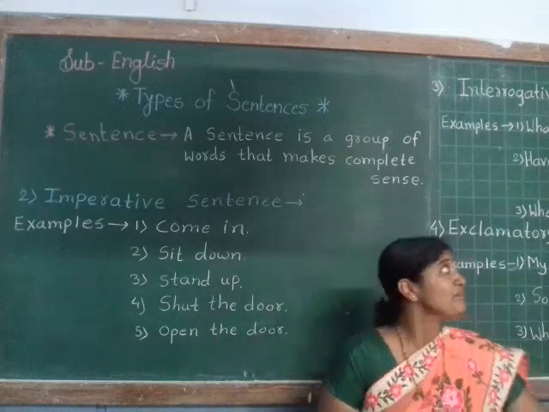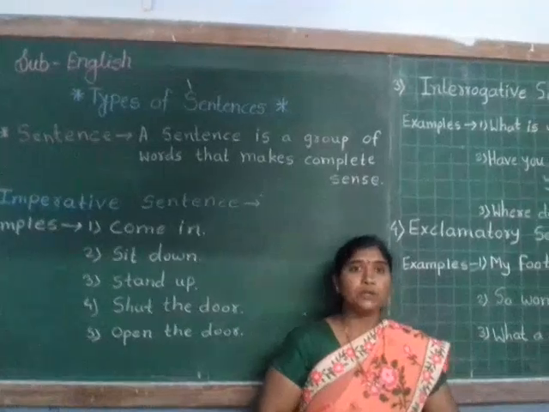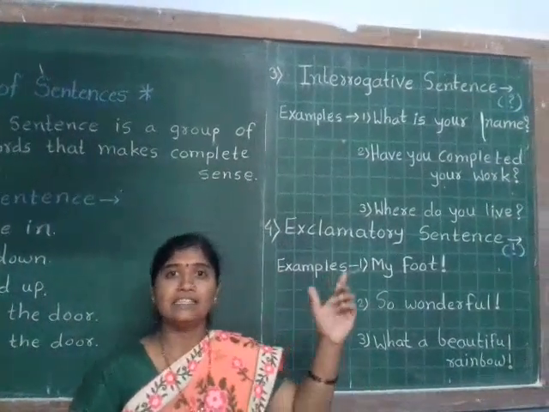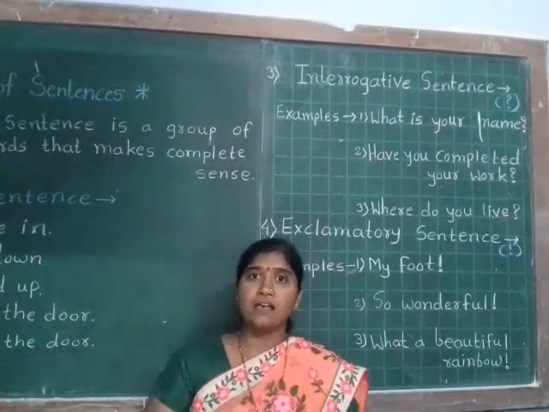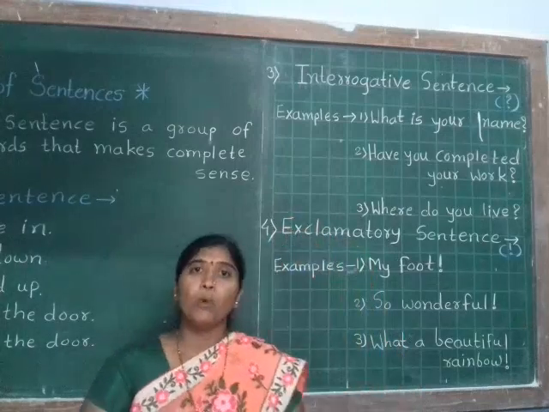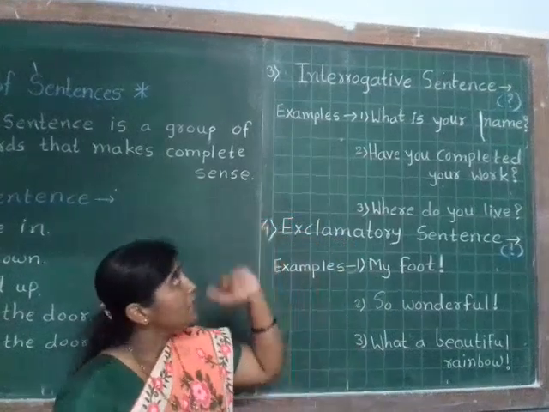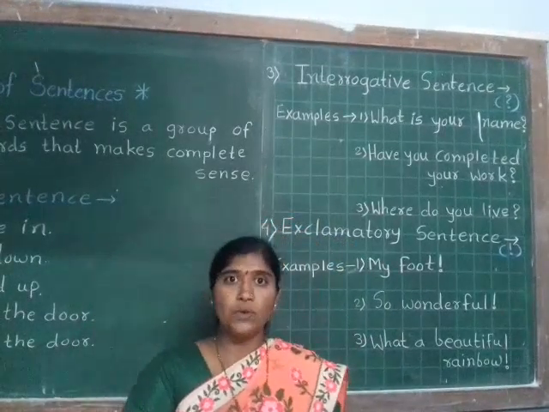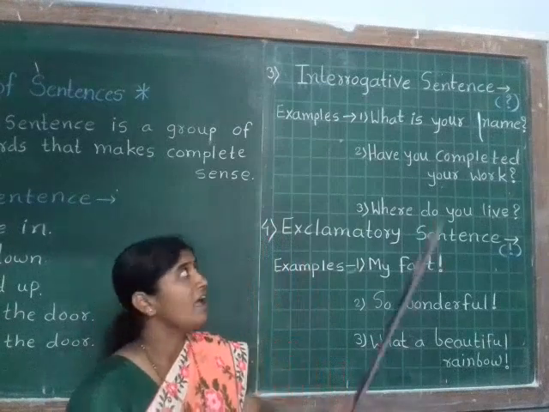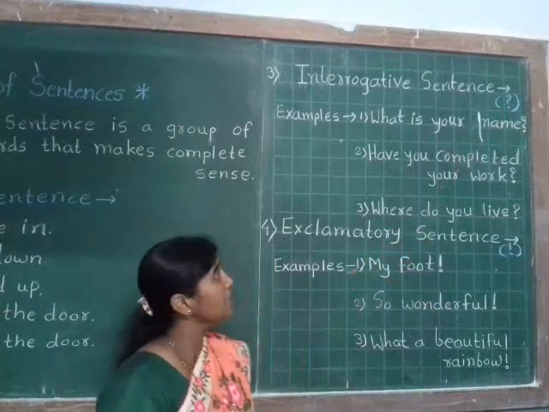Now we will study third type, interrogative sentence. Interrogative sentence asks a question. Means in this type of sentence you can ask different types of questions. Interrogative sentence is mostly used in dialogue or in conversation. Interrogative sentence always starts with a capital letter but always ends with a question mark, and this is the sign of a question mark.